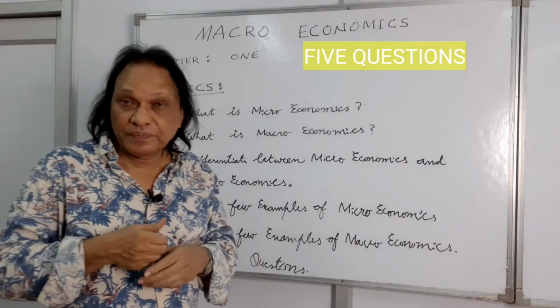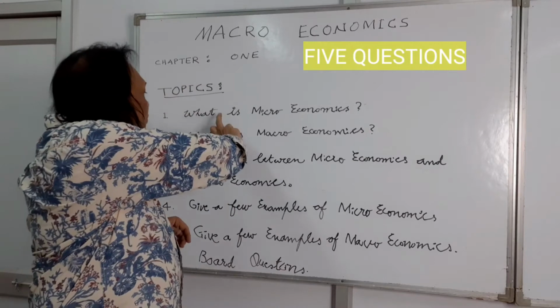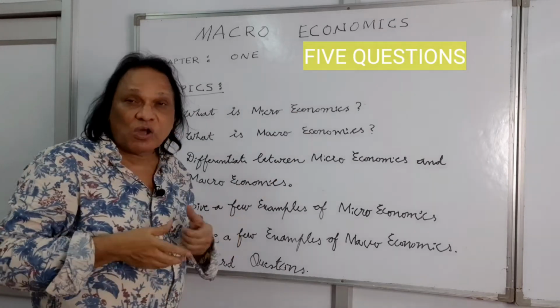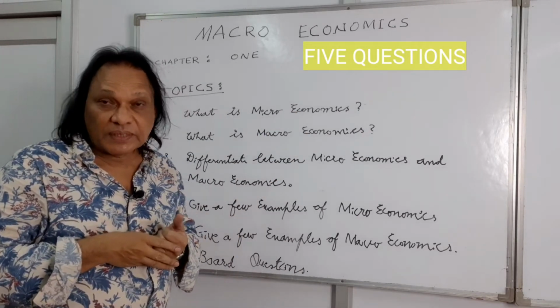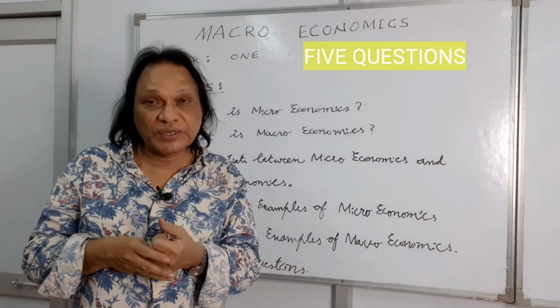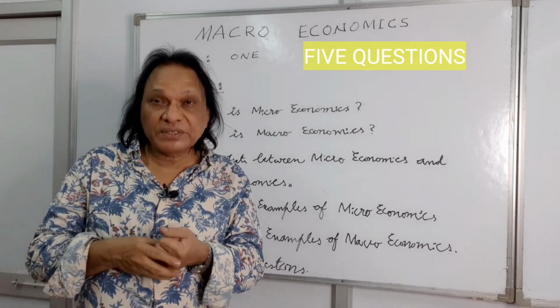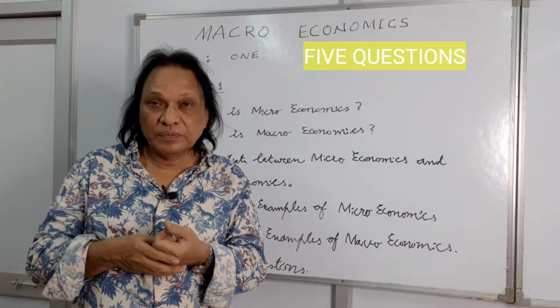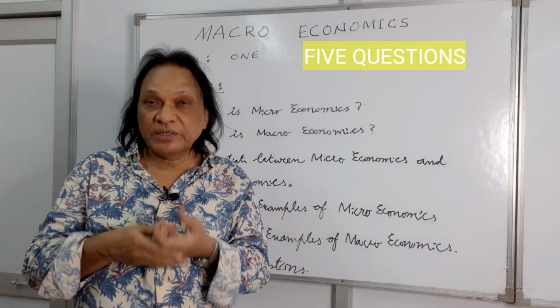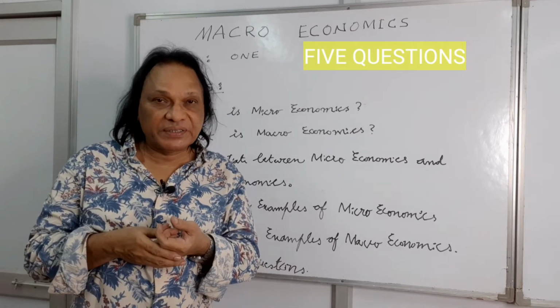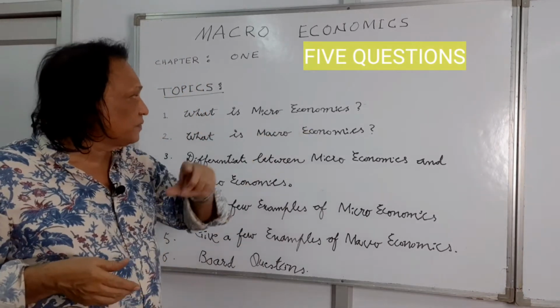Let's begin. The first one you have, what is microeconomics? As I told you, in this question, you are supposed to write 1 single sentence. You are not expected to write more than 1 single sentence. What is microeconomics?